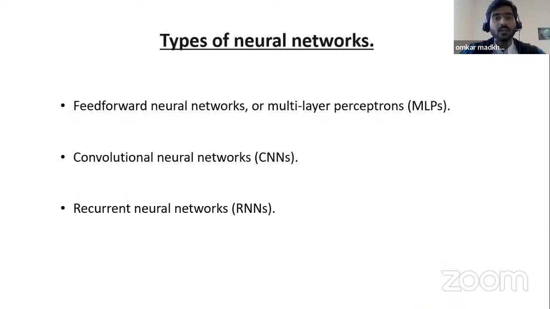Then, what are the different types of neural network? There are basically 3 or 4 types. Here I have mentioned 3 of them: feed forward neural network, convolutional neural network, and recurrent neural network. The feed forward neural network is also known as multi-layer perceptron, which has multiple inputs, hidden layers and an output.